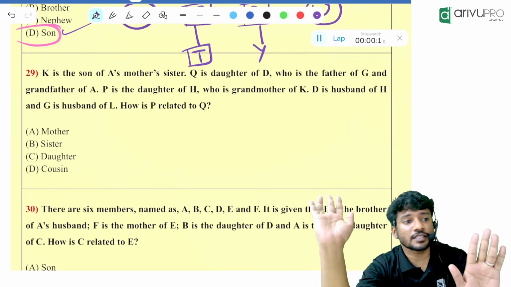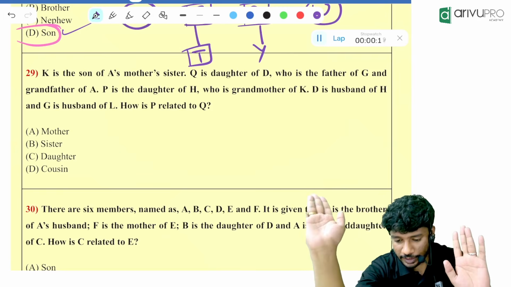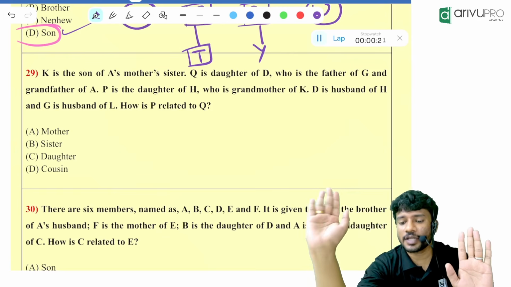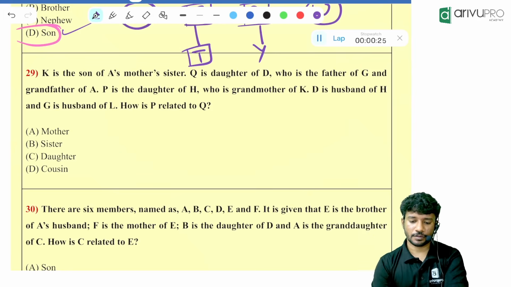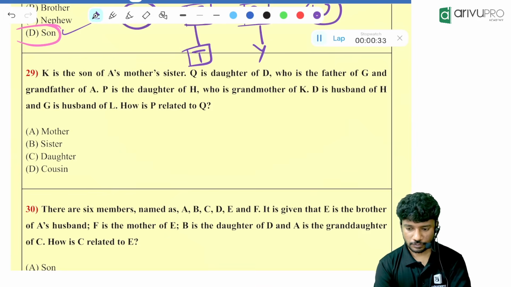So we need to find the relation between P and Q at the end of the day. We just need to connect P and Q. So accordingly, please do it for me. It's a very good question. Yes, Jayashree, any doubt?